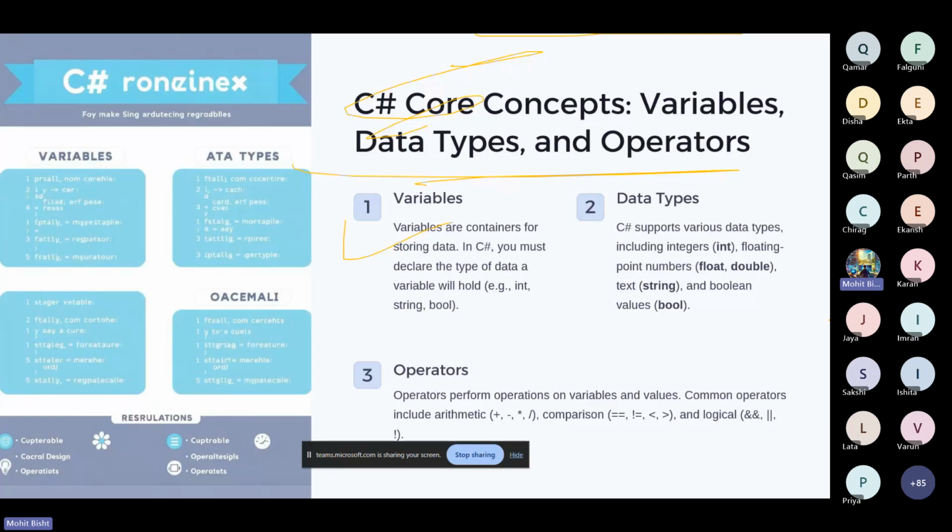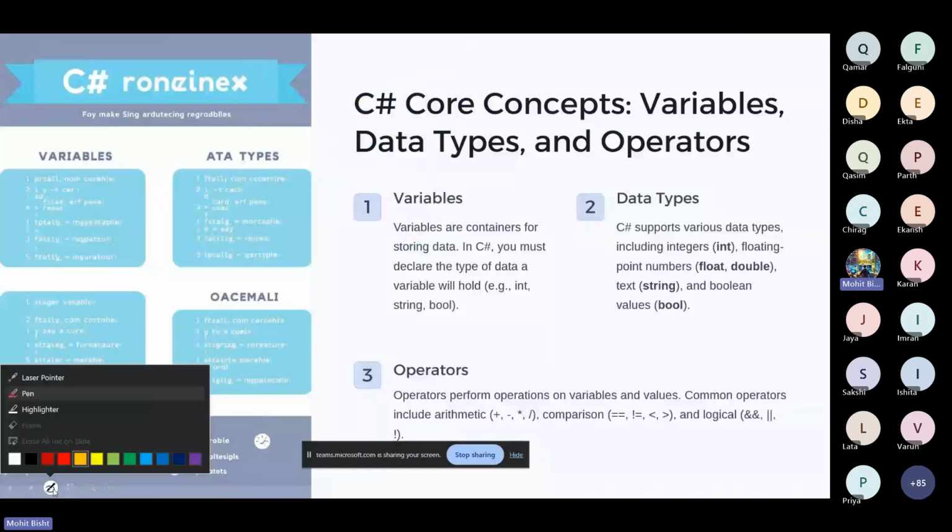So if you want to take some input in C sharp, what we can do is store it by ReadLine, something like that. Let me erase this, and let me show how you can write the code in C sharp as well. So let me erase all of this on the screen.